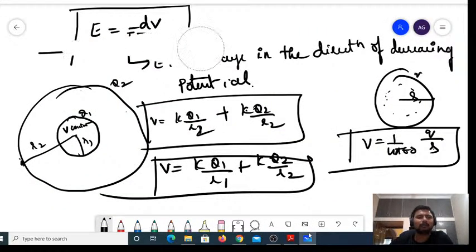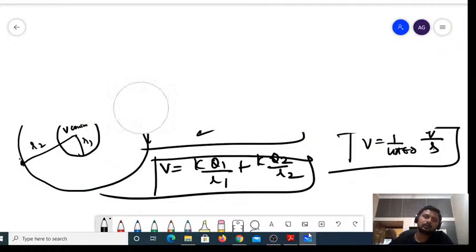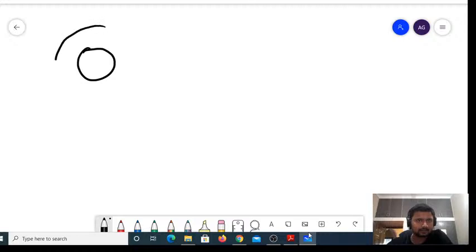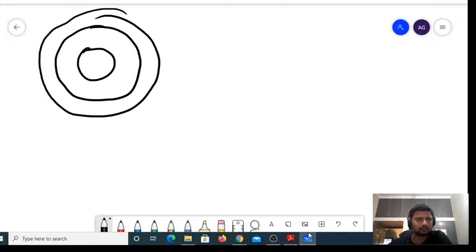So let me write that one also. I have three spheres. This is of charge Q1, this is of charge Q2, and this is of charge Q3.